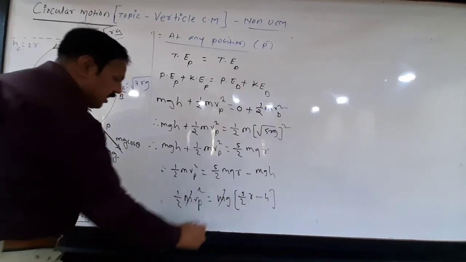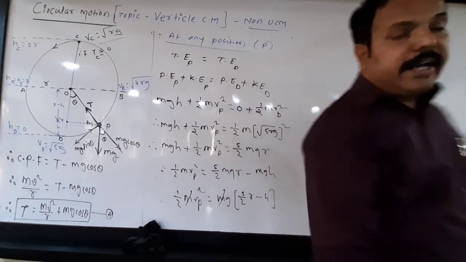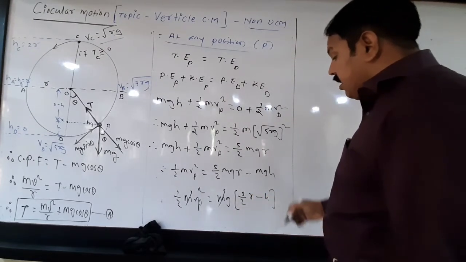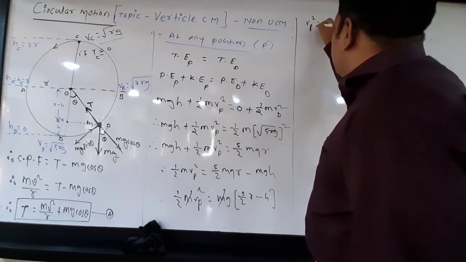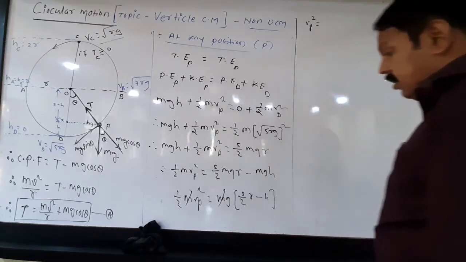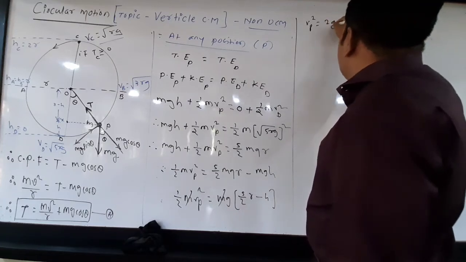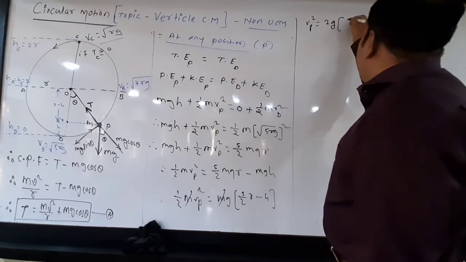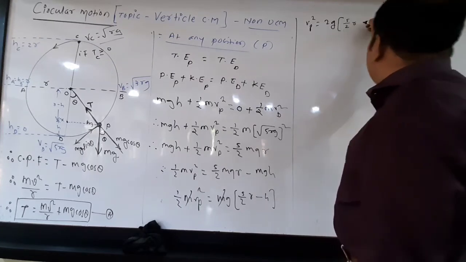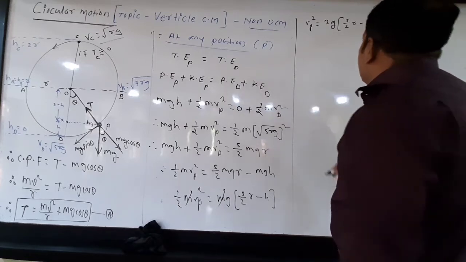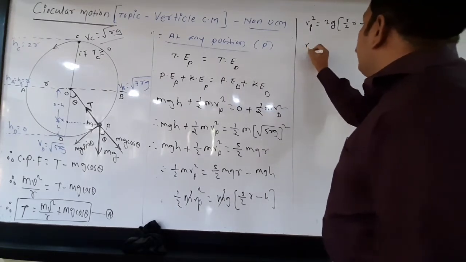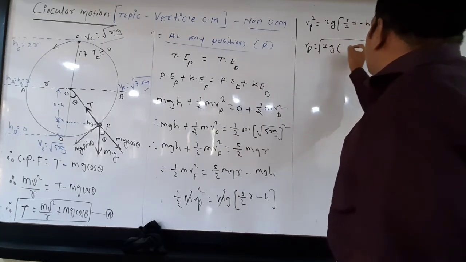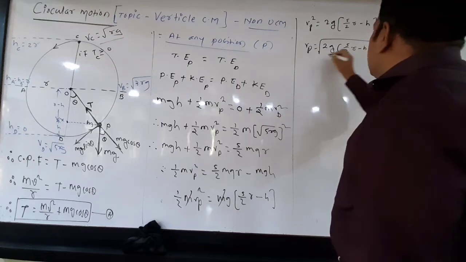So this g gets cancelled, m gets cancelled. Therefore we can say, take this 2 here, therefore Vp square is equal to 2g in bracket 5 by 2 R minus h. Okay, or Vp is equal to under root 2g, here 5 by 2 R minus h.